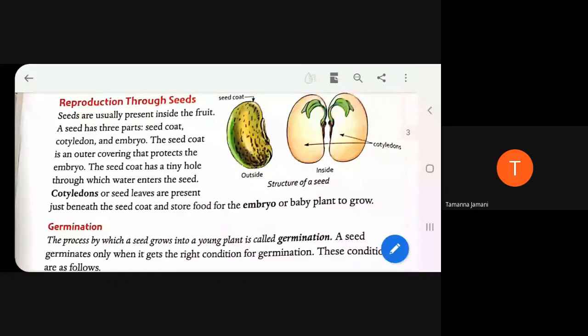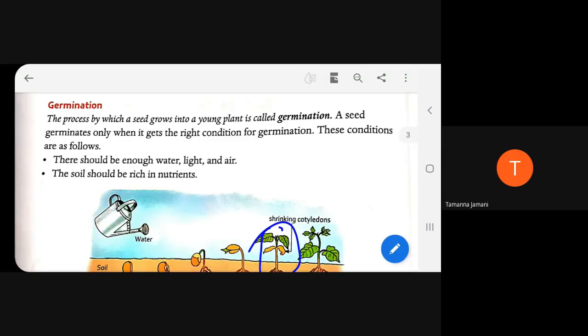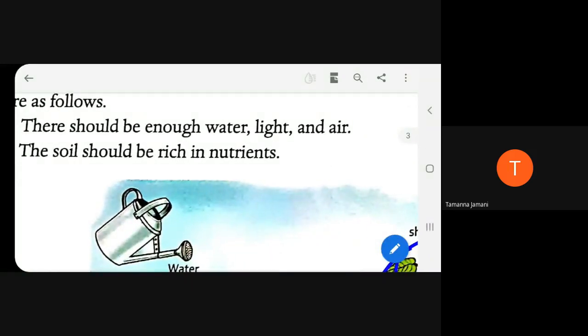In the topic of seeds, we had learned that seeds are divided into three main parts: dicot, cotyledon, and embryo. Just after that, we learned that if we want to grow any plant, or germinate any seed, they require some particular conditions. Those conditions are light, air, and water, and they require nutrient-rich soil also. Then and only then can they grow, right?